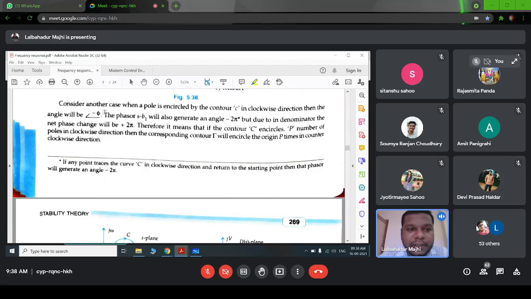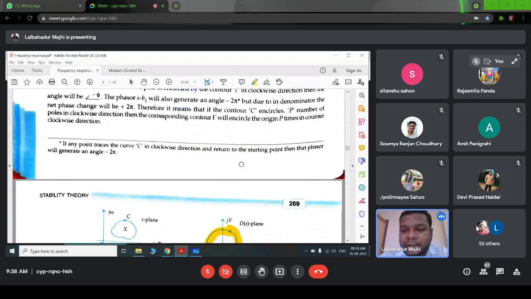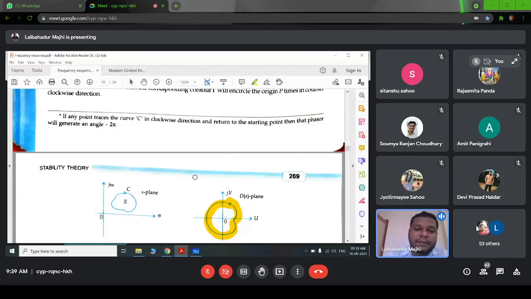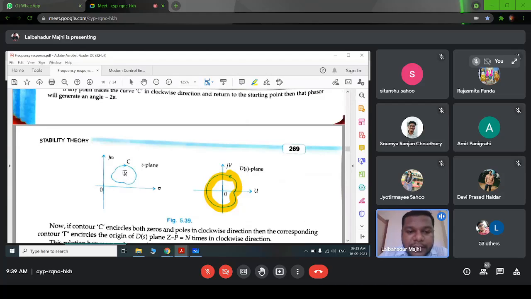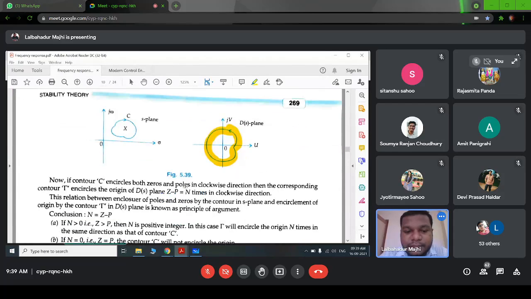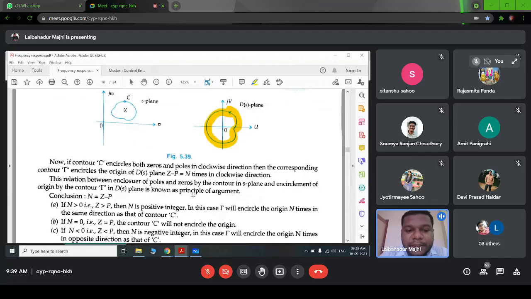Just go through this paragraph; it will be easy to understand why counterclockwise and clockwise. So if the contour C is enclosing a pole in the S plane, then in the D of S plane the contour gamma will encircle the origin counterclockwise. So this principle is known as Cauchy's principle of argument.